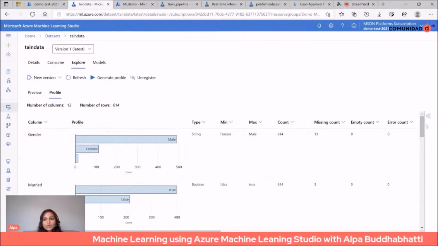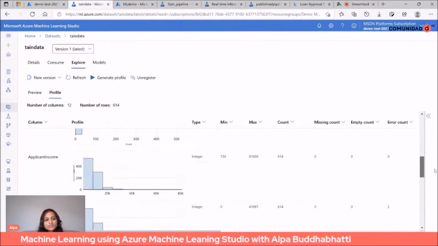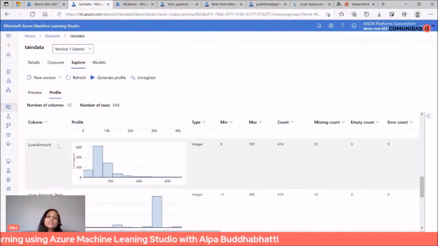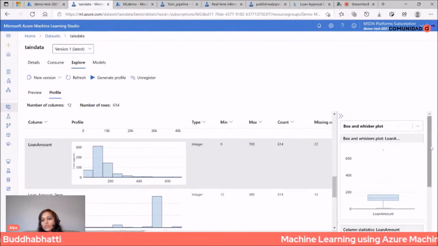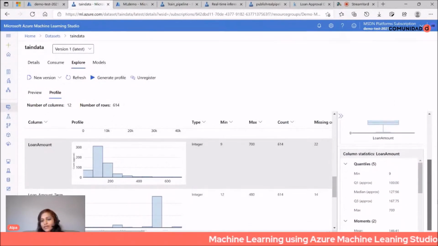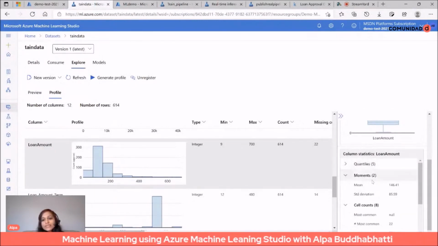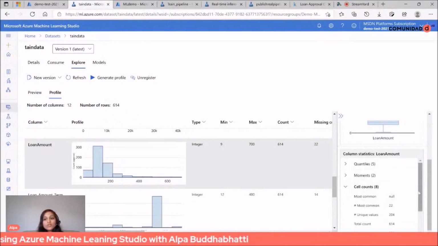For example, we think loan amount is very important in order to predict accurately. So you can go here and see the min, max, standard deviation, and other information.